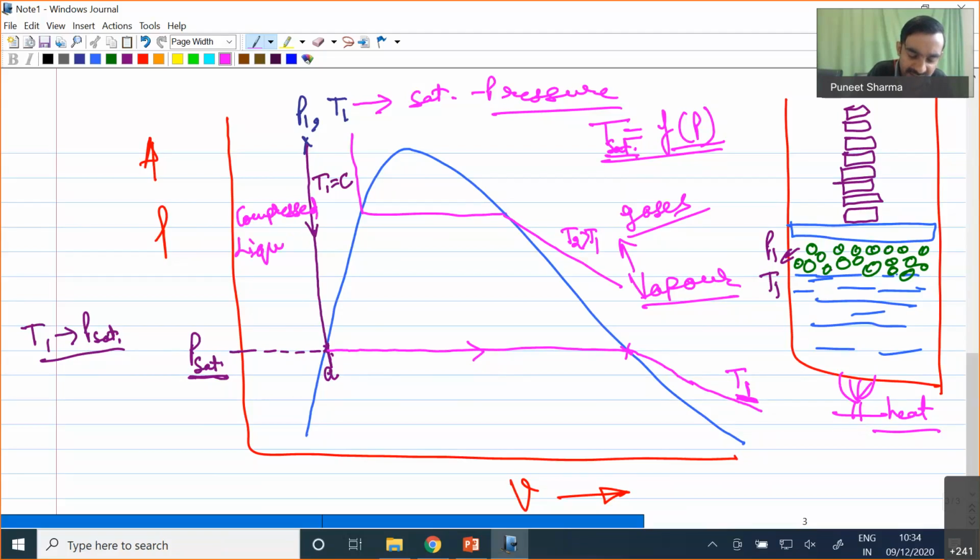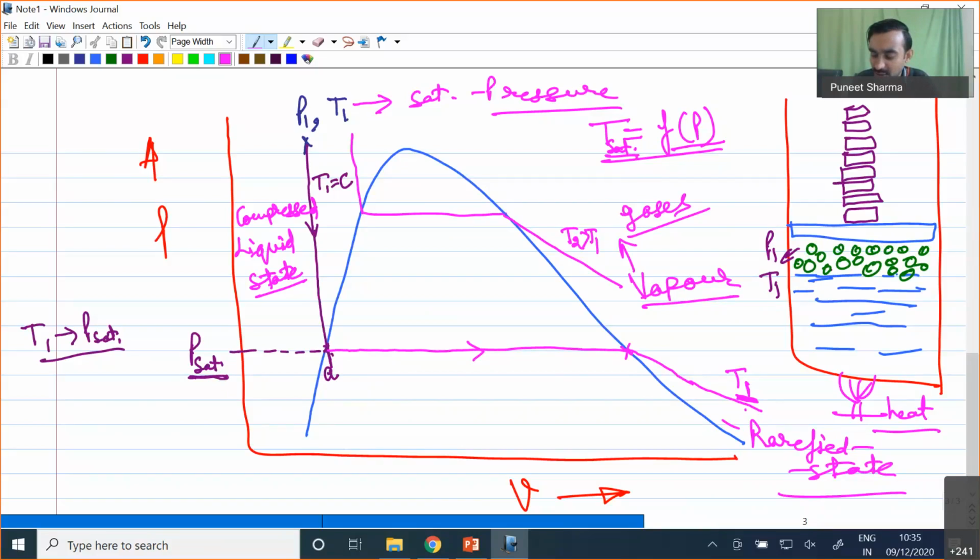Why do we call it the compressed liquid state? Because our pressure is very high at the same value of temperature. And if at the same temperature our pressure is very low, our fluid behaves like vapor, like gas. So we many times call this state the rarefied state. Why rarefied? Because at very low pressure, gas or vapor molecules will be far apart, and we have a situation of very thin gas. That's why we call this state the rarefied state also.